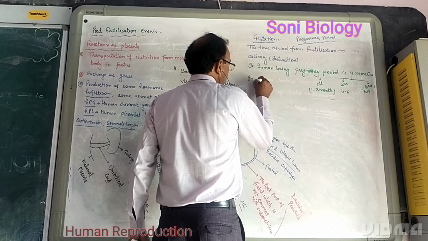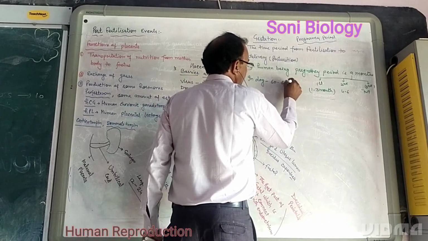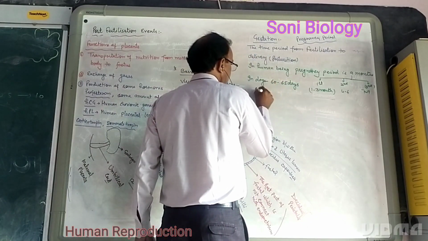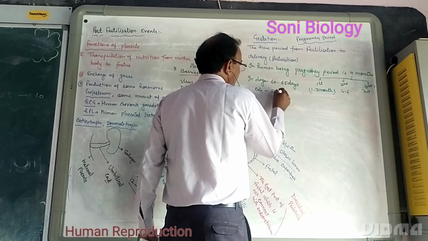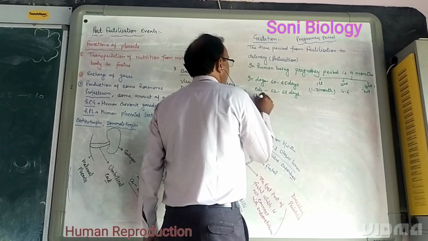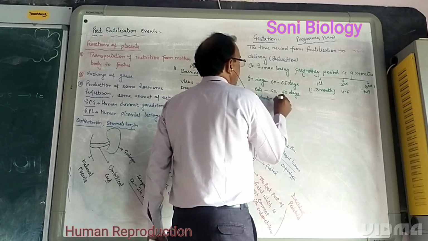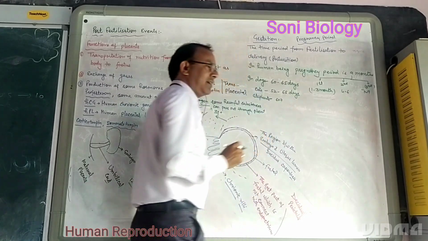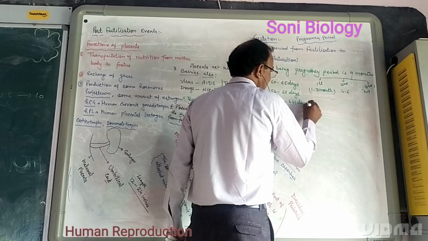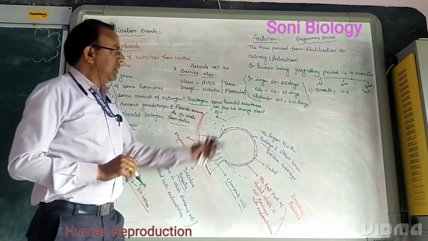In dogs, the pregnancy time period is 60 to 65 days. In cats, it is 52 to 65 days. And in elephants, the pregnancy time period is 607 days to 641 days. These are the different pregnancy time periods in different animals.